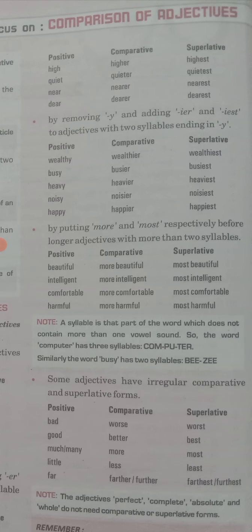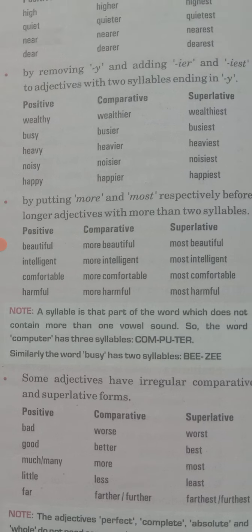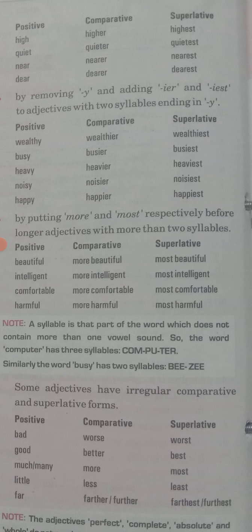So here you can see the more syllable words which I was talking about, or more than one syllable. Comfortable, two syllables are here. So more comfortable, most comfortable. Harmful, harm and full, two syllables are here. So more harmful, most harmful.